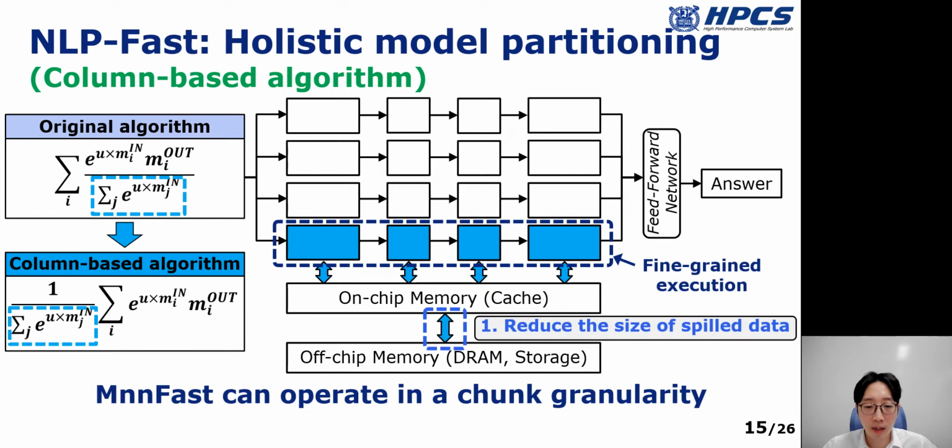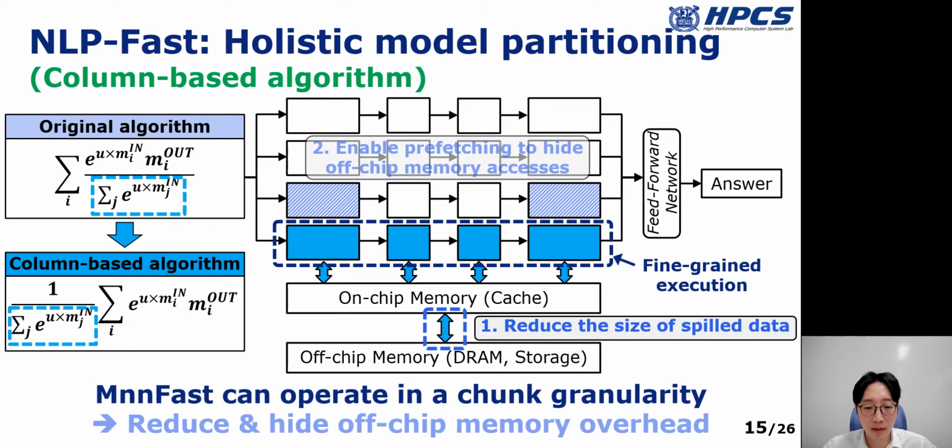First, now the on-chip cache can handle the intermediate values. Therefore, the number of DRAM accesses is significantly reduced. Second, as the chunk size is reduced, now we can prefetch the next key and value memory blocks to hide DRAM accessing overhead.